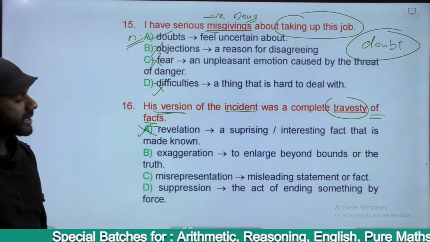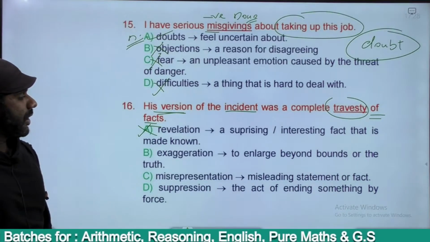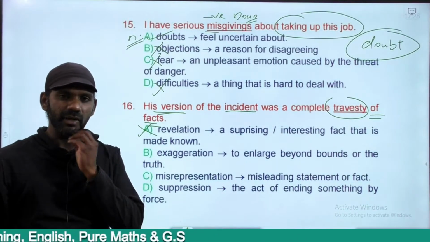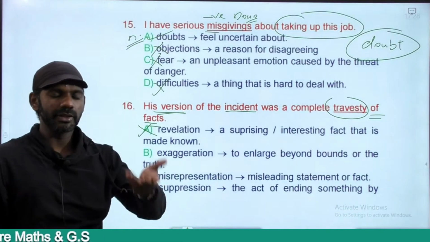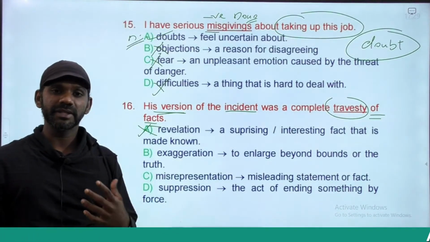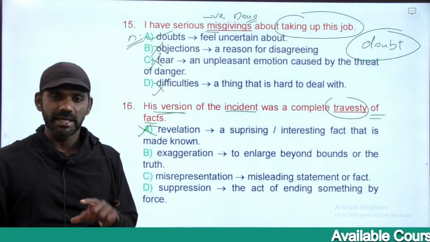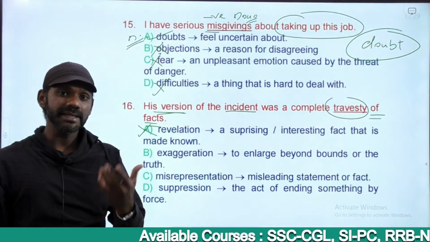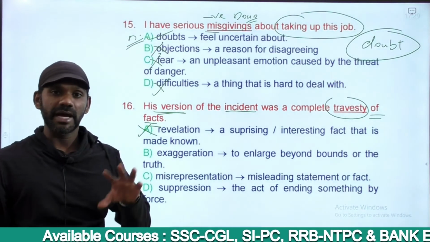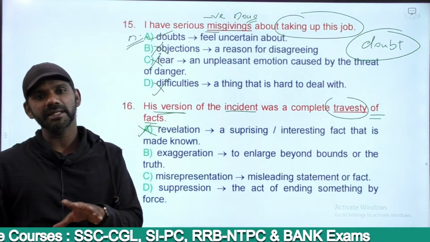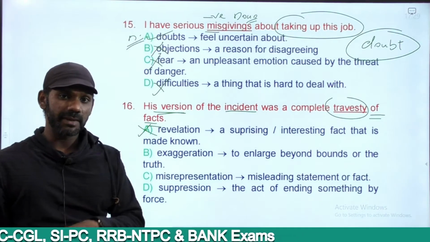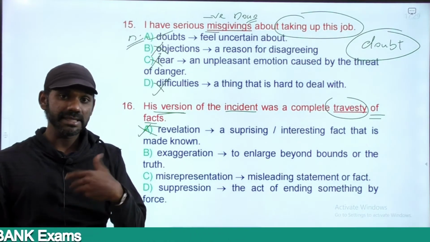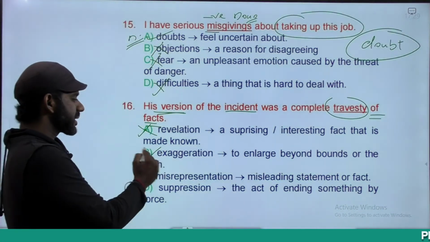Exaggeration is to enlarge beyond bounds or the truth. Making a mountain of a molehill. That means we add a lot of masala to it, like a colloquial way. Adding masala. Now presenting something with a lot of hype is termed as exaggeration. Not twisting it, adding something to the fact. Adding something to the fact is exaggeration. Travesty is twisting the fact, means not saying the way it happened, presenting it in a way that one wishes to. Exaggeration is adding something to the fact. Option B is eliminated.